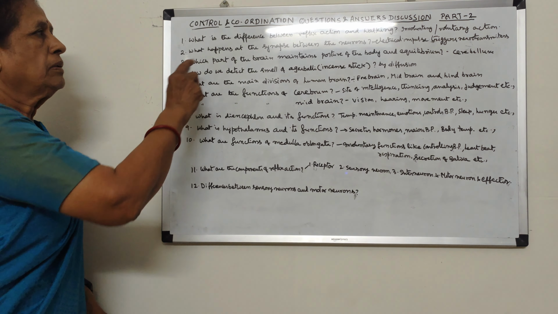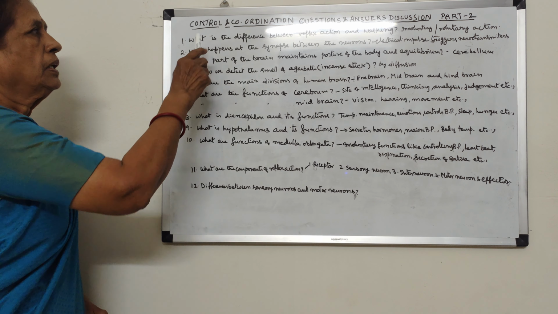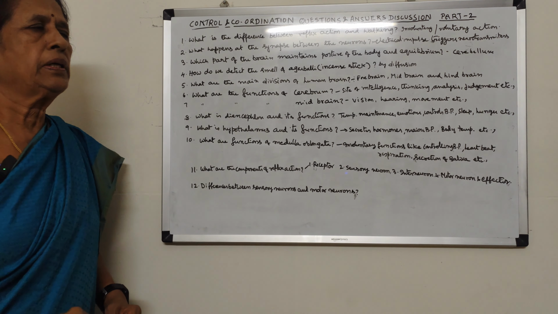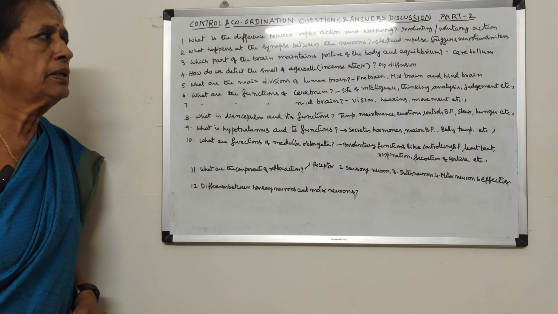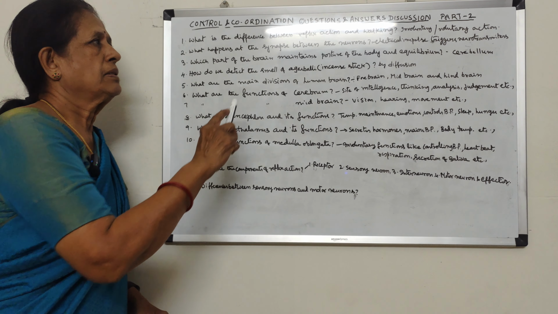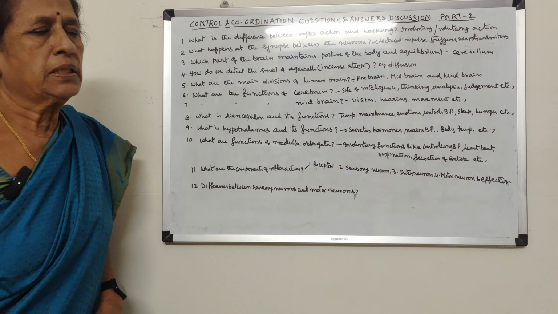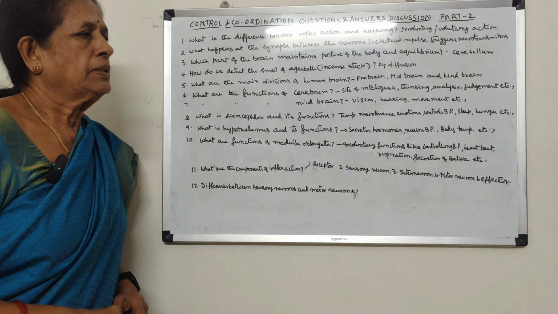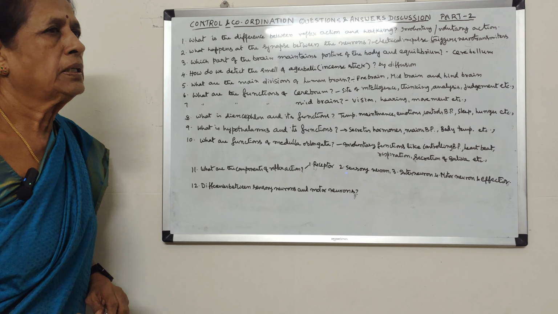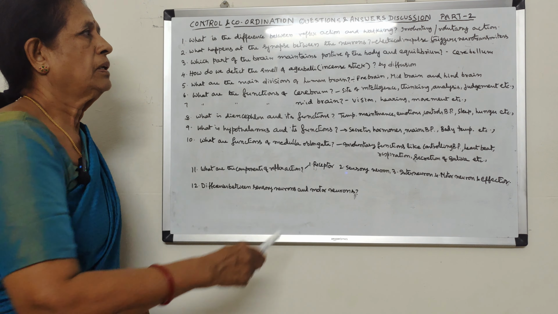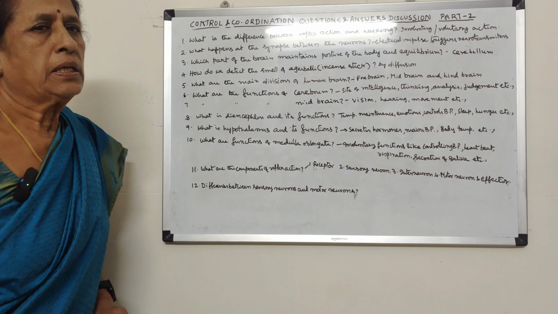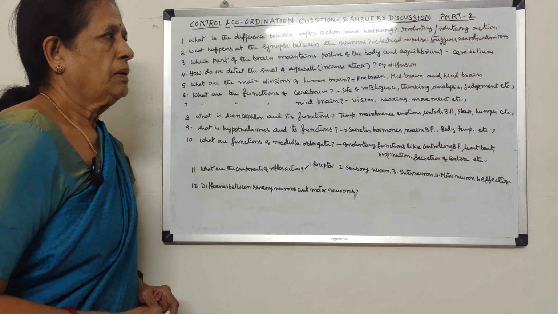We shall continue with a few more questions in the chapter Control and Coordination. These are frequently appearing questions in the examination. Let us discuss the answers for the questions. What is the difference between reflex action and walking? Reflex action is the involuntary action which is under the control of spinal cord, whereas walking is the voluntary action which is under the control of brain.